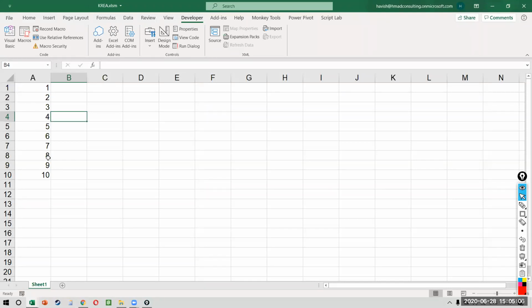Like if somebody told you, can you write a list of numbers? What would you do? You would say, okay, let me put in 1 and 2, select both of them and then drag it down like this. But this is manual, isn't it? Even if you wrote a formula, you would have written 1 plus 1, and then you would have to drag this down. But if you don't want to do any manual work, then you will have to write a code like this.